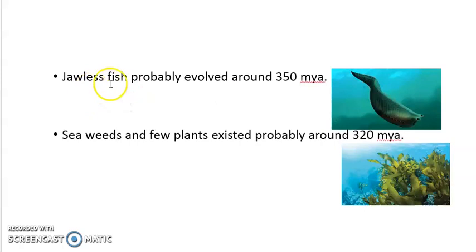Next, jawless fish probably evolved 350 million years ago. It means after the evolution of the very first invertebrate, it took 150 million years to develop into a jawless fish. So there's a primitive kind of jawless fish. Seaweeds, at the same time plants were also evolving. Seaweeds and a few plants existed probably around 320 million years ago.